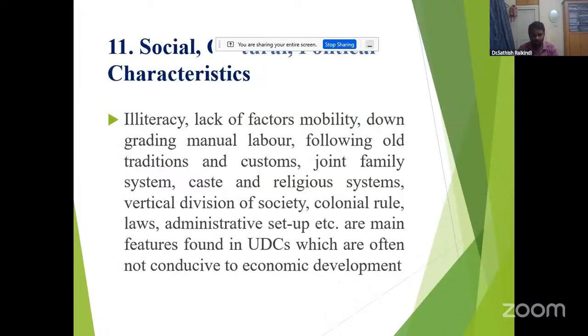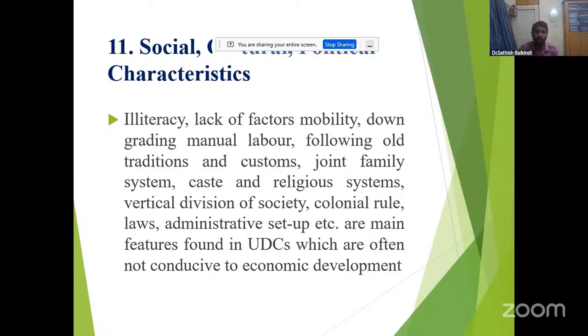Last but not least, there are social, cultural, and political characteristics, like illiteracy, lack of factor mobility, downgrading of manual labor, following old traditions and customs, joint family systems, caste and religious systems, vertical division of society, colonial rule, laws, and administrative setup. These are main features found in the UDCs, which are often not conducive to economic development.